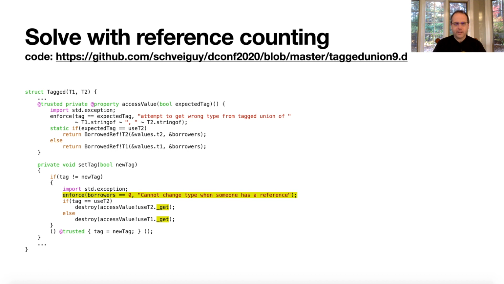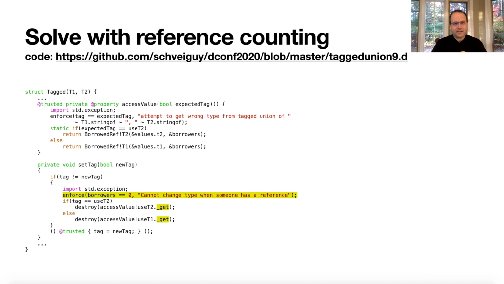I kind of want this to be trusted code, but it doesn't need to be. So at this point, you still have to review this line and make sure it doesn't change. But that's at least narrowing it down to that one spot. And there's a trusted tag setting in here, which I'm assuming, maybe we still keep DIP 1035, so that makes sure that you can't do this in safe code anyways.